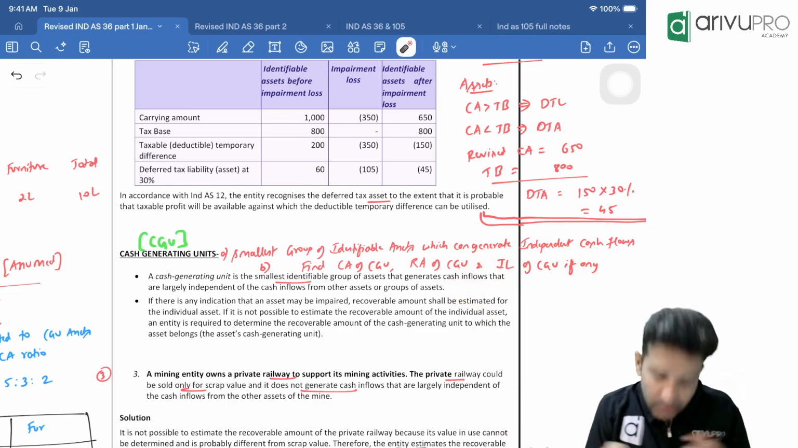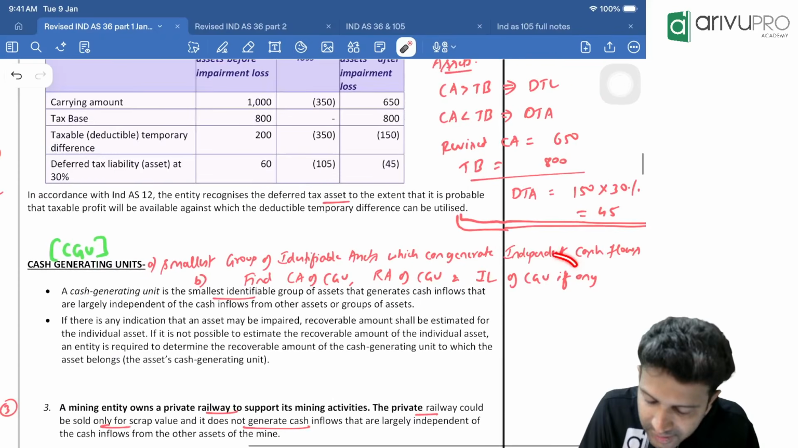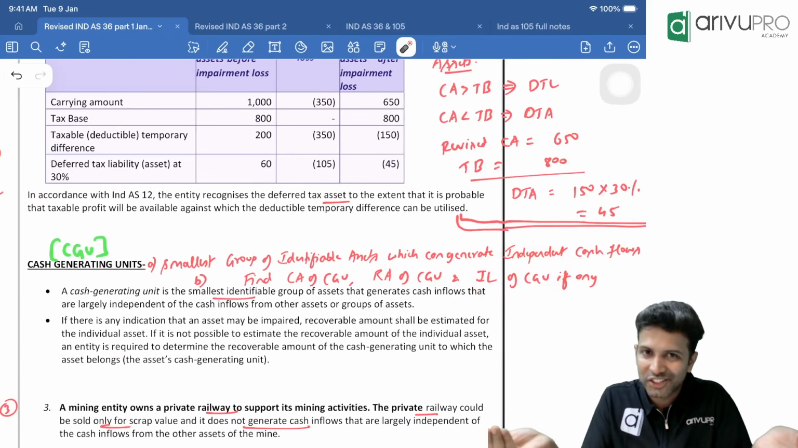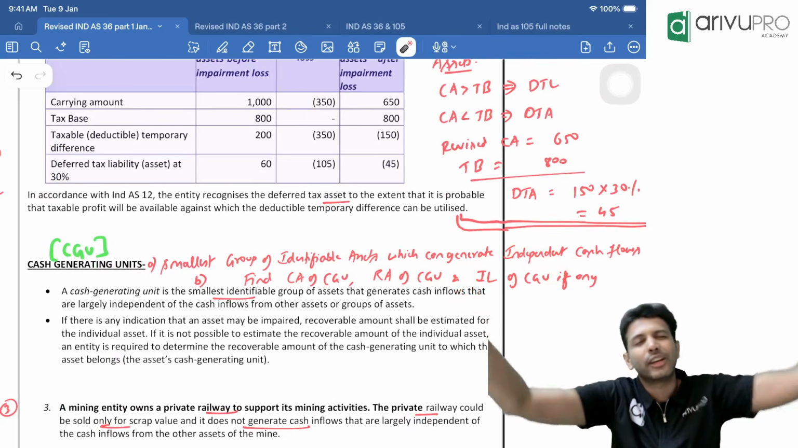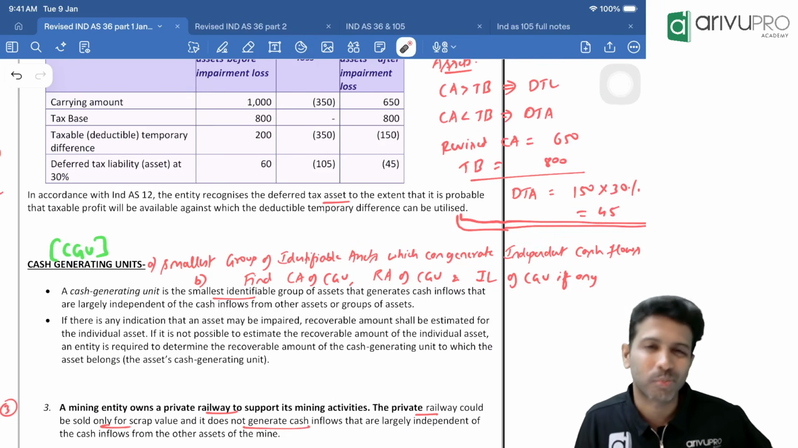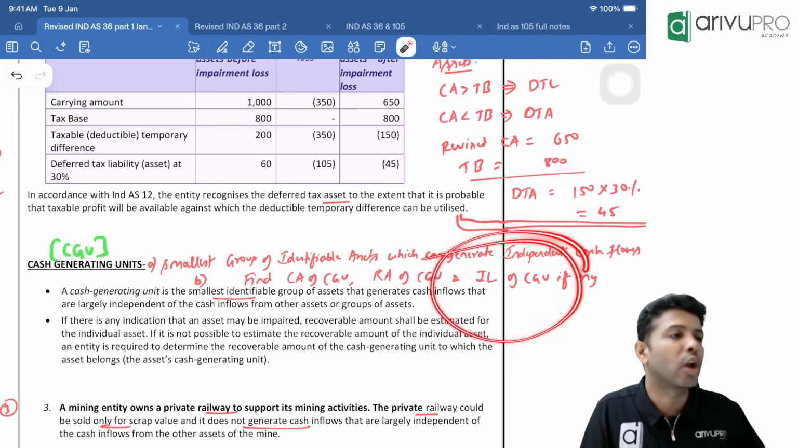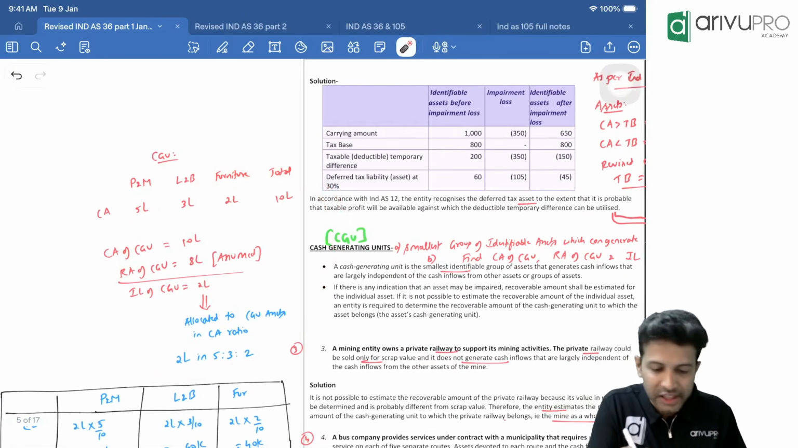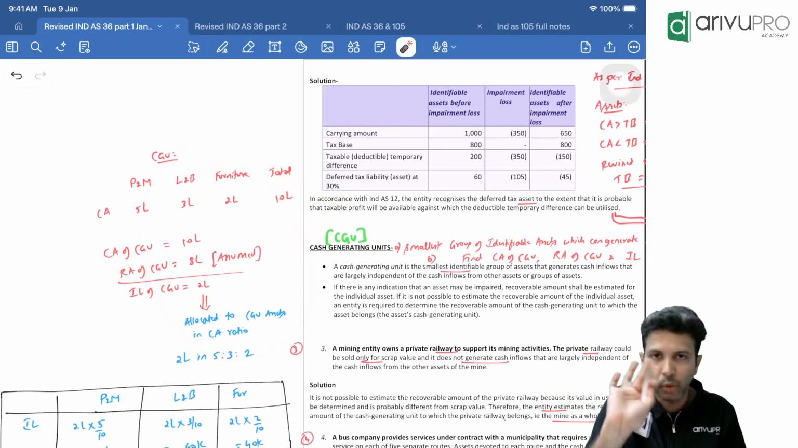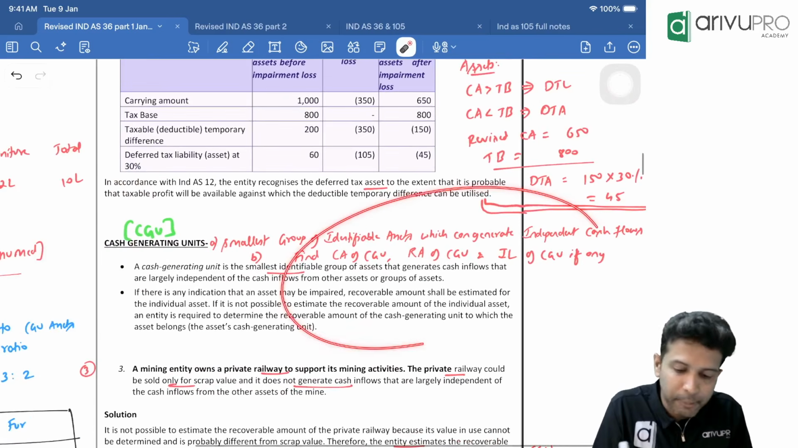Got it? This is the group-level impairment loss. Group means there are multiple assets, no? So this group's impairment loss will be allocated to the individual assets in the group. First, find out the impairment loss of the group and then do the allocation. Allocation, I'll tell you with this particular example. Don't worry about that. But theoretically, it makes sense now.